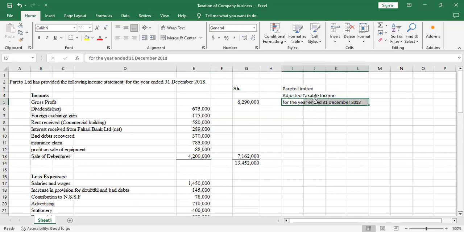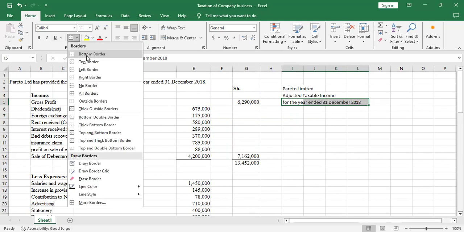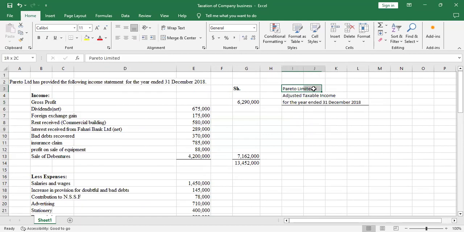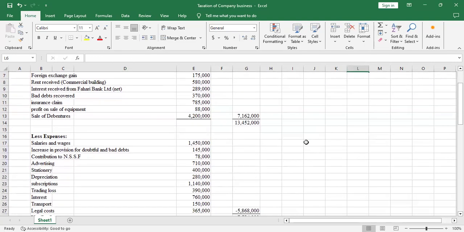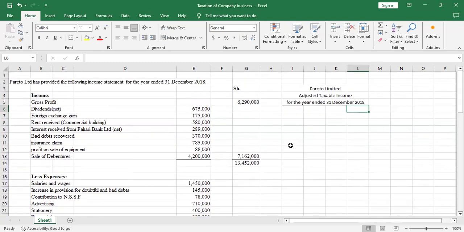I'll create the bottom border. Then I'll merge and center all this. I'll also merge and center that. Okay, so the shillings were not in thousands, so I'll use them the way they are. So I'll just say shillings. Yeah, so we just copy that to shillings.